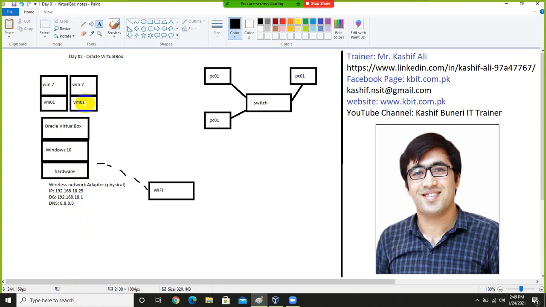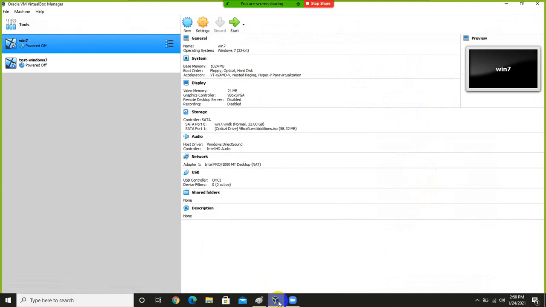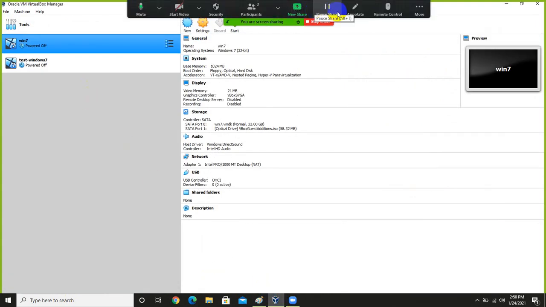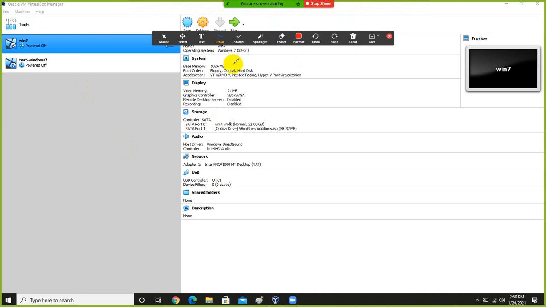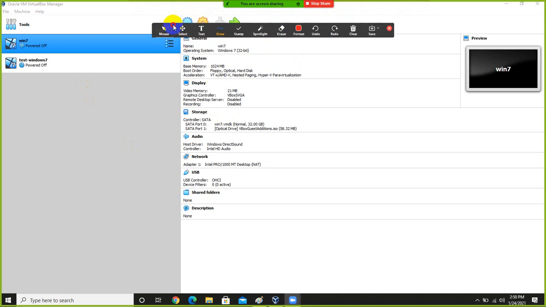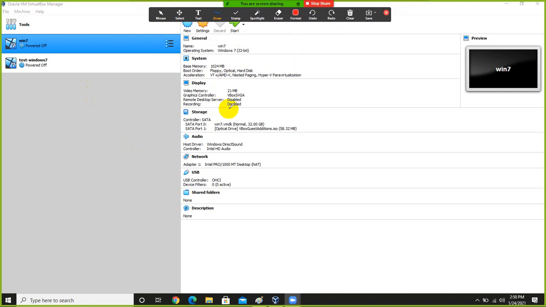For virtual machines, when we install Oracle VirtualBox on our Windows 10 machine, we have three options to connect our virtual machine. So let me show you here. You can see here by default my network setting is this one: this virtual machine has a single network adapter, and this network adapter is connected to NAT.